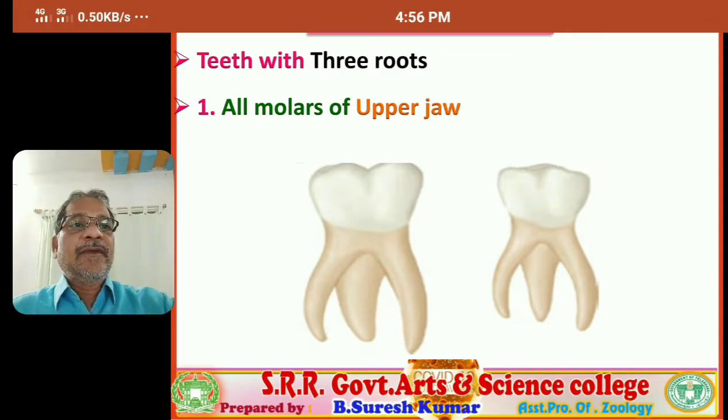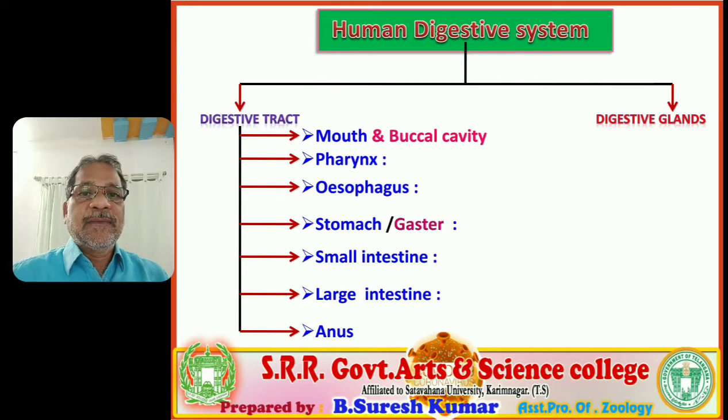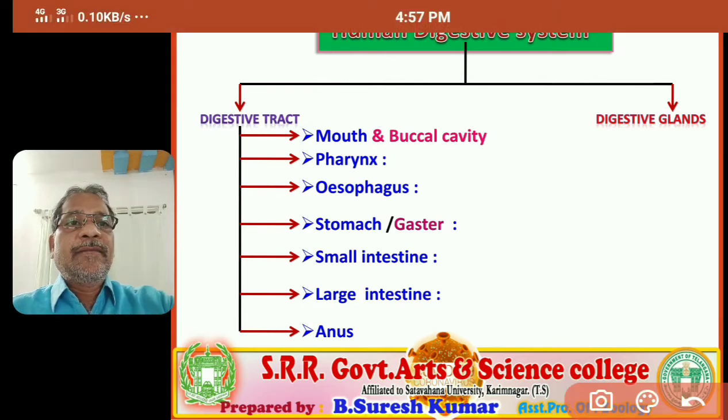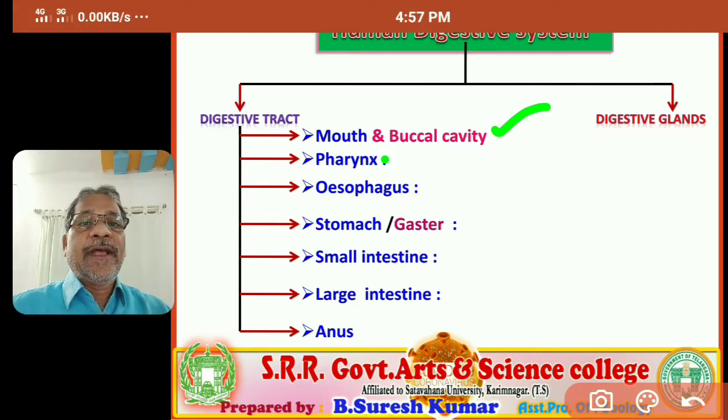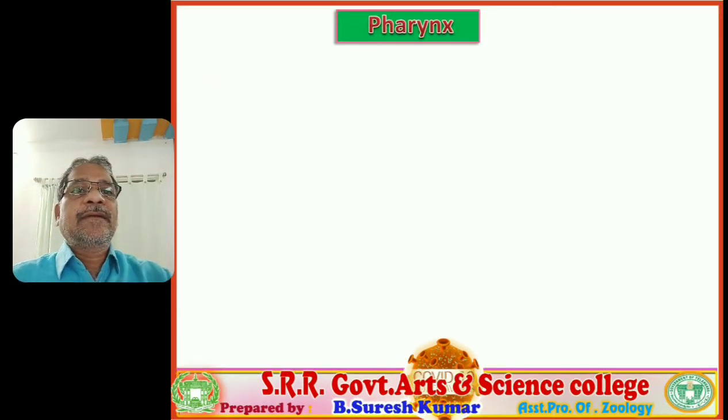So we are going to discuss the subsequent part of our digestive system. The human digestive system includes the digestive tract and digestive glands. The digestive tract starts from the mouth and runs to the anus. Among all these parts, I completed the mouth. We discussed the buccal cavity and mouth. Now we are going to discuss the pharynx.